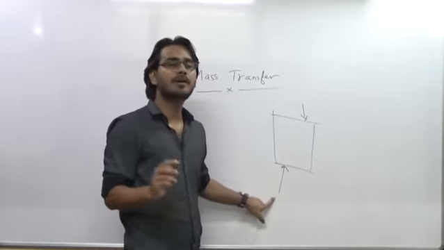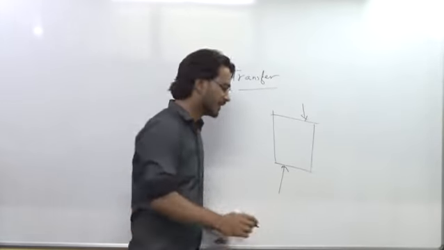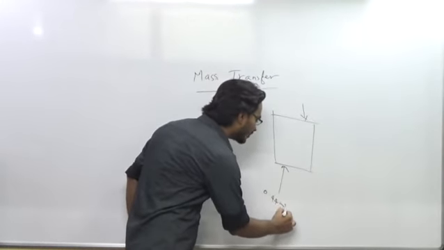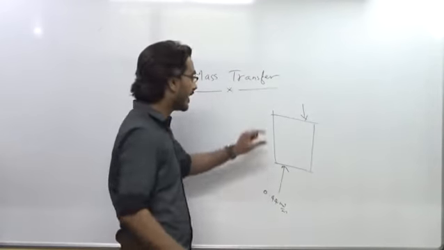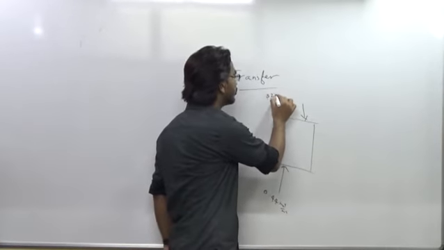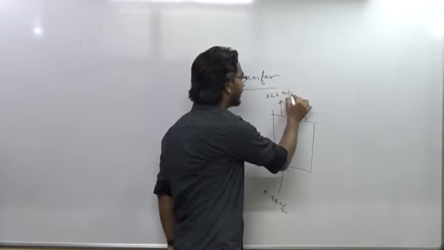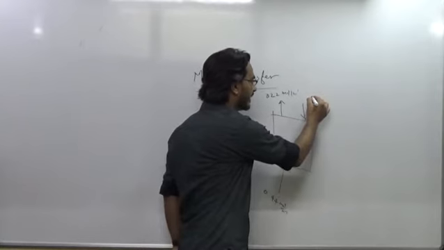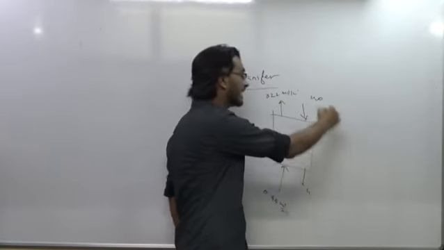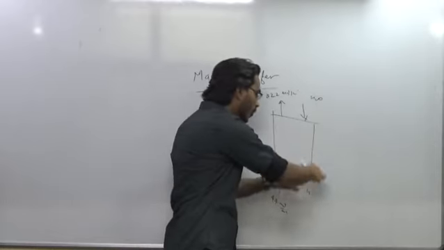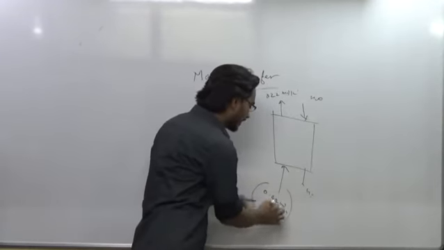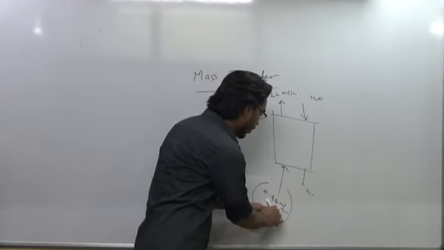Suppose here the concentration of SO2 is 0.44 mole per meter cube, or mole per liter, and going from here, we'll get 0.22 mole per meter cube. Let it be water here and also water here. So the concentration in the water will increase from top to bottom, and the concentration in the gas will be reduced from bottom to top.